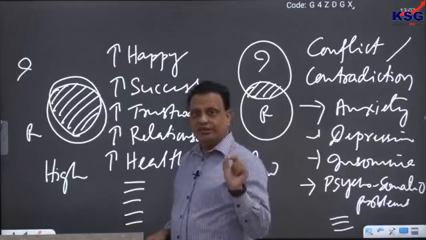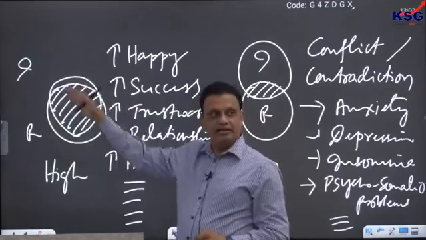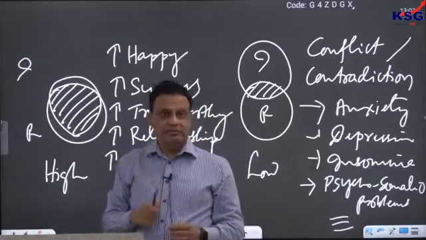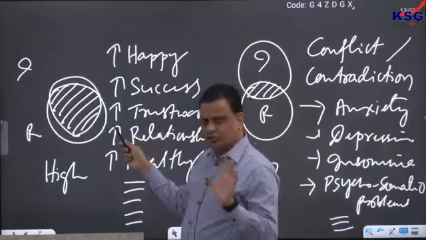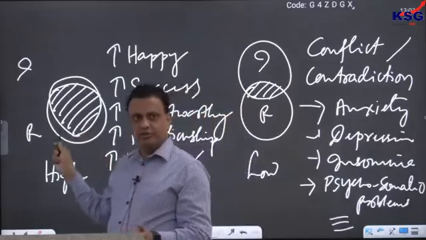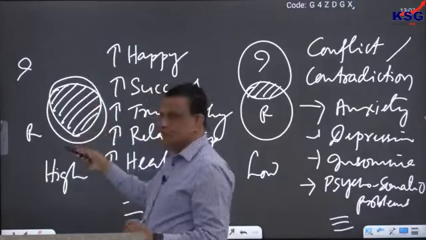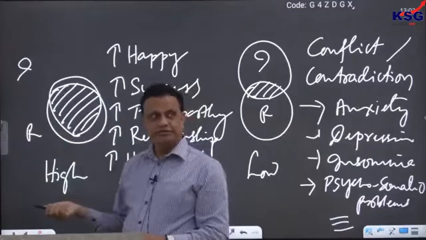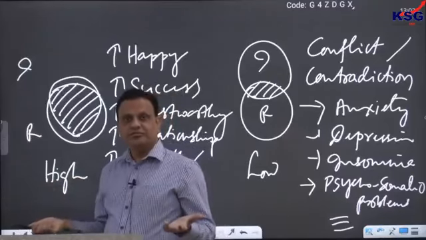There is always some amount of non-overlapping part, where the ideal and the real do not mix, are not the same. And that is also okay. 100% overlap may not be possible. If in a person the real and ideal become 100% the same, who will that person be? That person will become more like a Buddha.